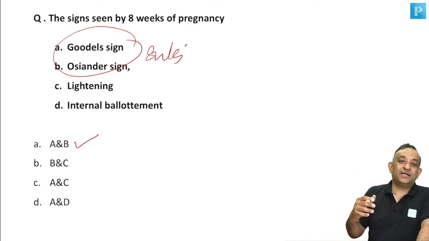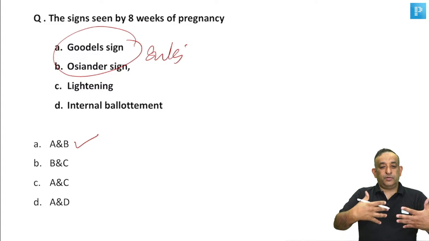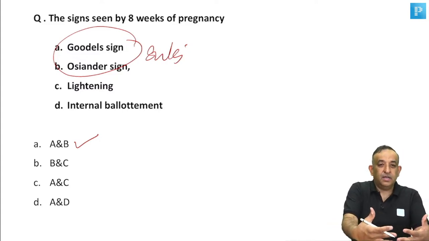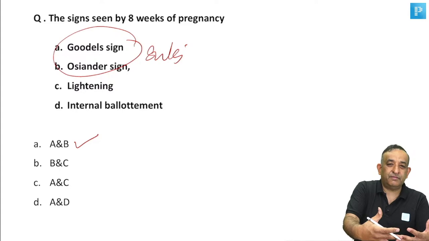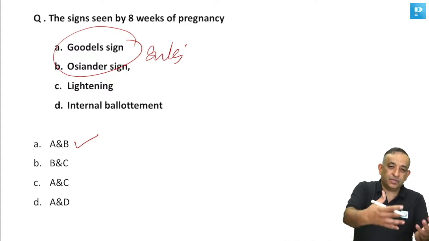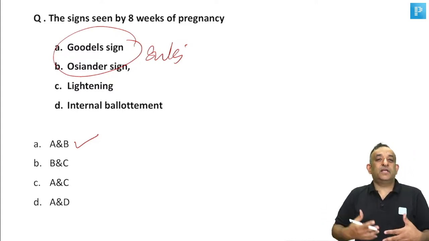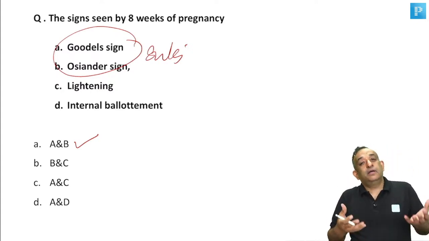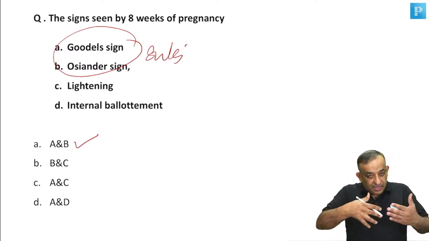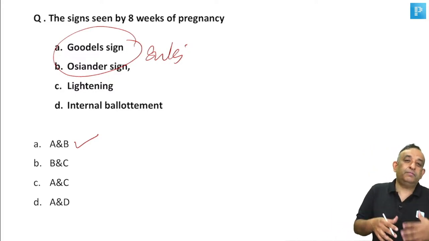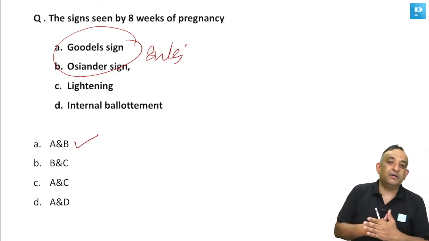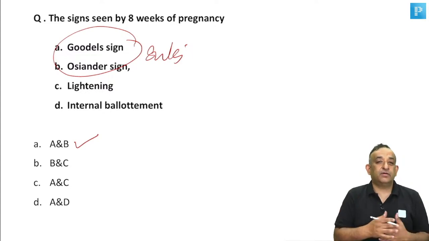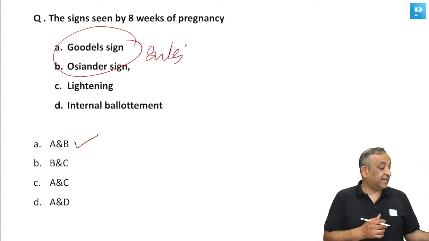So a multigravida will have a pendulous abdomen. The abdomen will have a very loose abdominal muscle tone, so the baby will be a little bent forwards. So the head doesn't get into the pelvis. When the uterus gets into good labor, that good labor finally gets the head to come aligned with the pelvis, and the head gets into the pelvis in advanced labor in a multigravida. In a primigravida, it happens around 36 to 37 weeks. That causes the feeling of lightening.